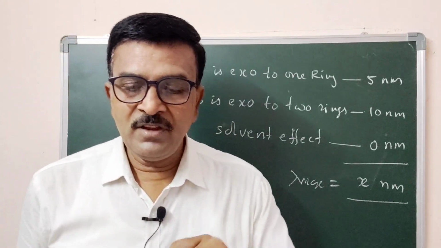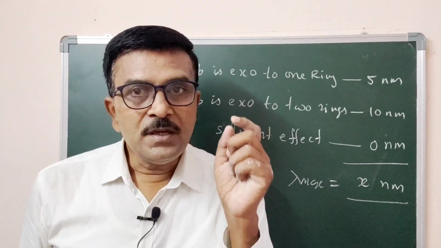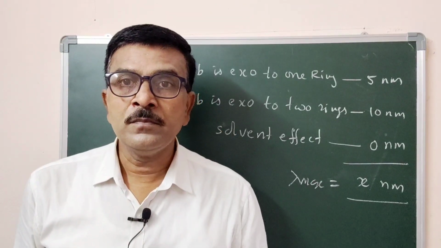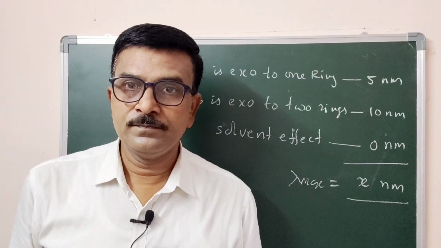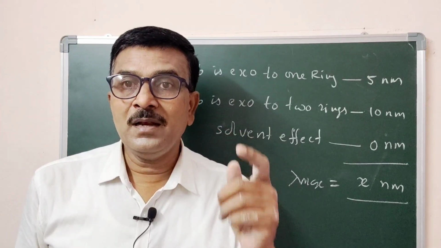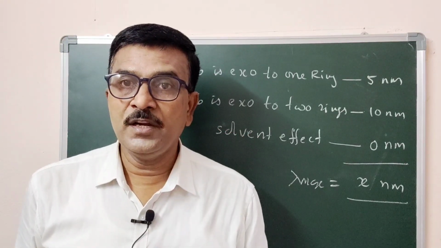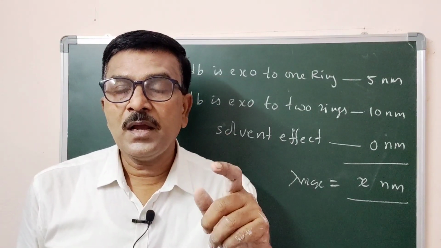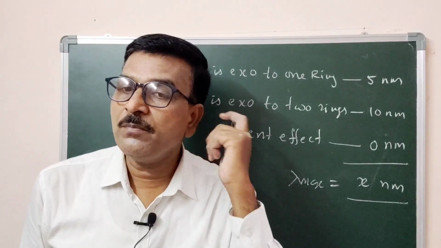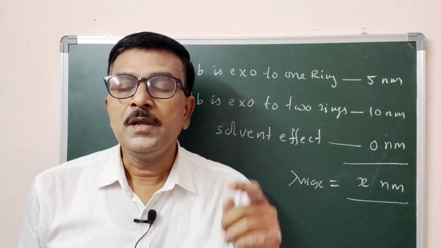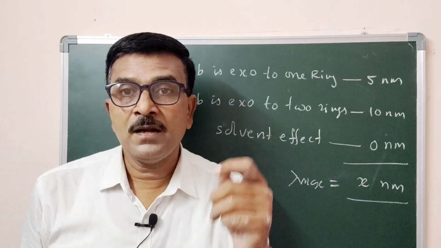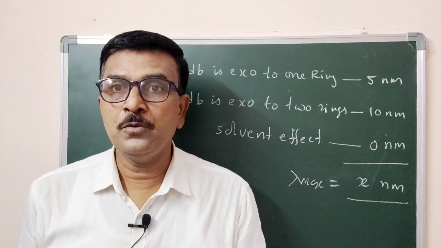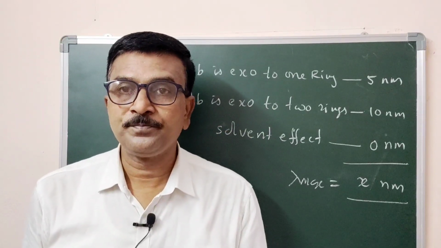Then we have to add each alkyl substituent attached with a conjugated system, 5 nanometer. Each alkoxy group attached with the conjugated system contributes 6 nanometer. Each thioalkyl group attached with the conjugated system contributes 30 nanometer. Each chlorine or bromine attached with the conjugated system adds 5 nanometer to the basic value, whatever we fixed initially.